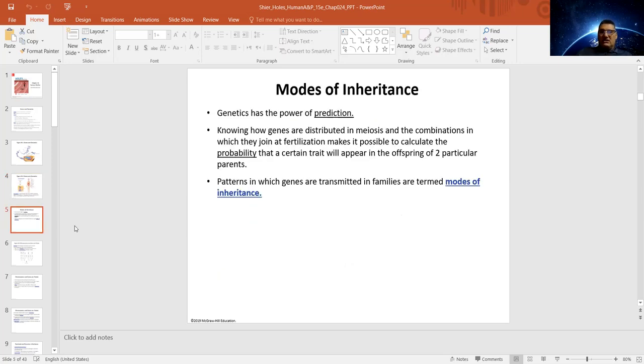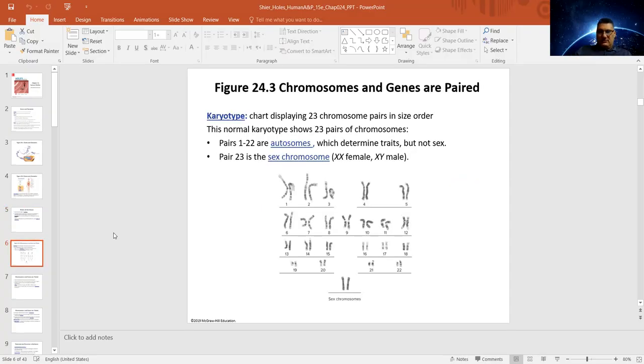The mode of inheritance, you can predict, like if I give you a parent or a parent and grandparents, you can predict what's going to happen or how the inheritance is going to happen to the next generation and the next generation, which we call probabilities. You can predict by knowing the characteristics, and you can predict the mode of inheritance. So the pattern in which these genes are transmitted from generation to generation or within the families is called the mode of transmission.